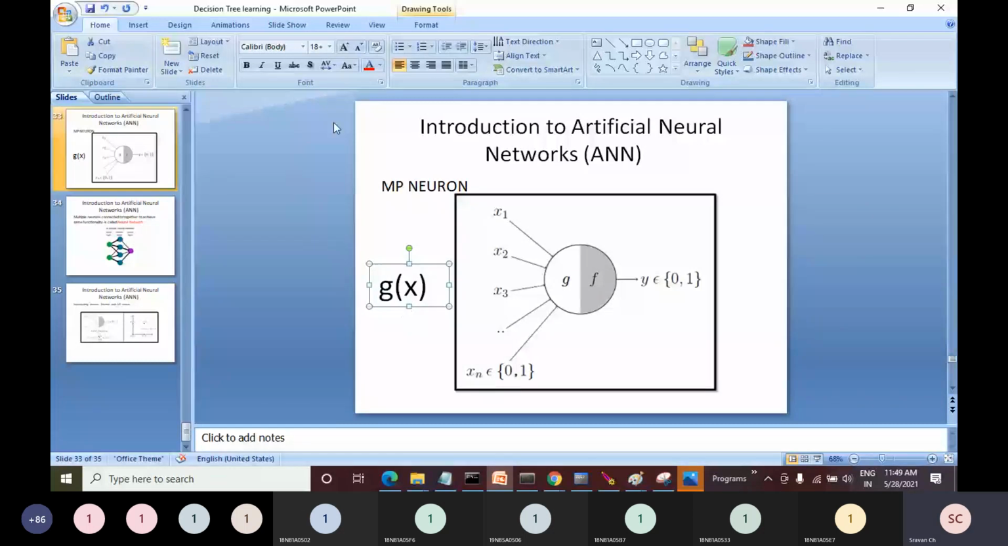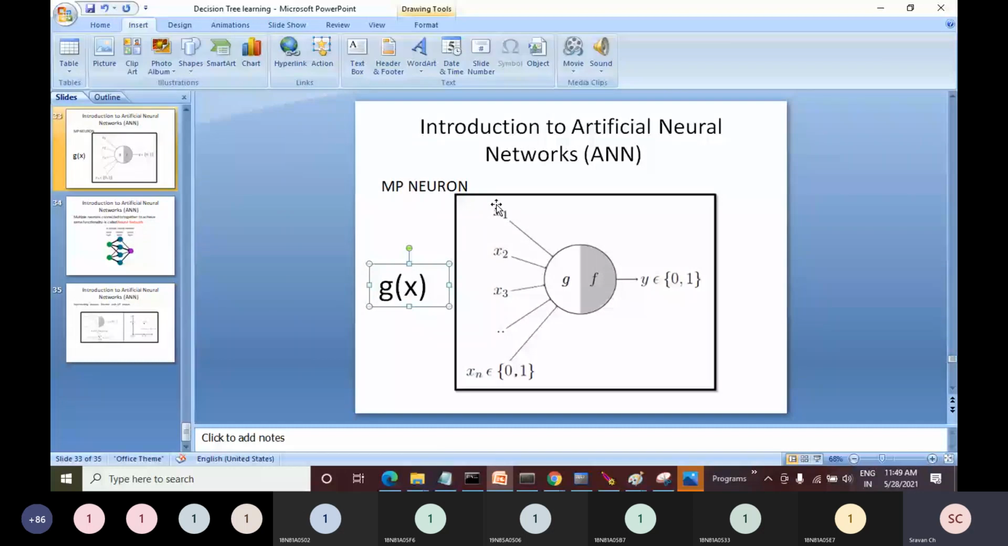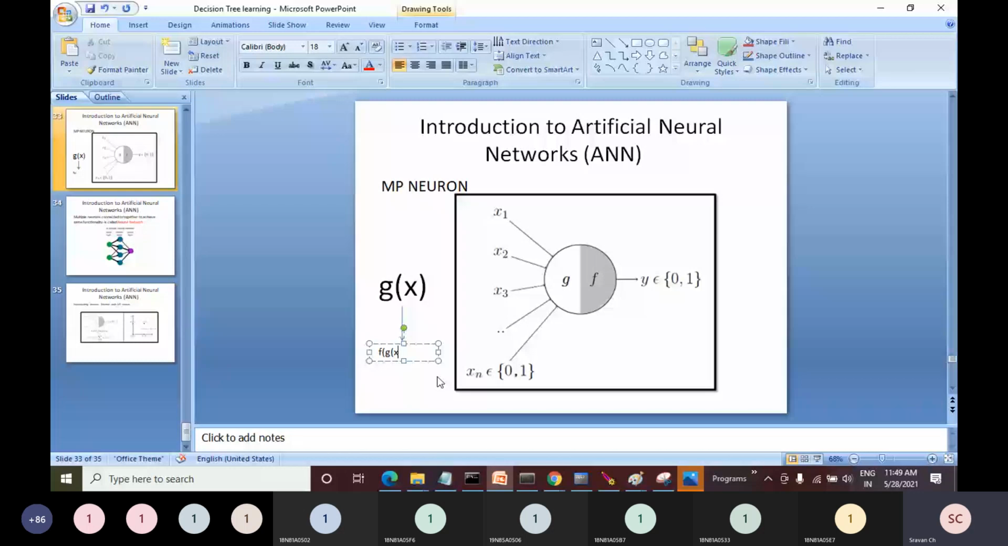g of x is a function applied on all Boolean inputs. Remember certain important points. All inputs to the MP neuron are Boolean inputs. The output is also Boolean. So g of x is a function applied on all inputs. Then after applying g of x, whatever result I get, I will apply another function called f of g of x. The meaning of f of g of x is that I will check the result of g of x, whatever I got in g of x.